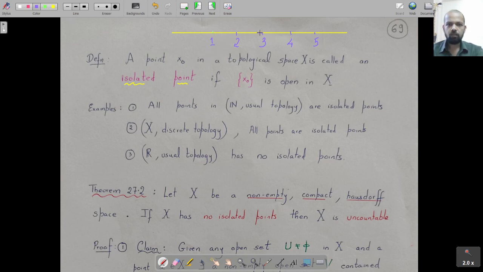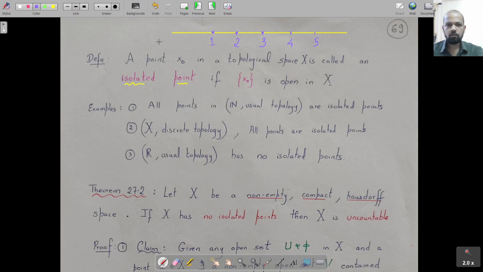that means singleton 1 is open, singleton 2 is open. In fact, all points in natural numbers will be isolated points because that singleton point will be open. And that holds in any discrete topological space. That's the second example. In a discrete topological space, all points are isolated points.